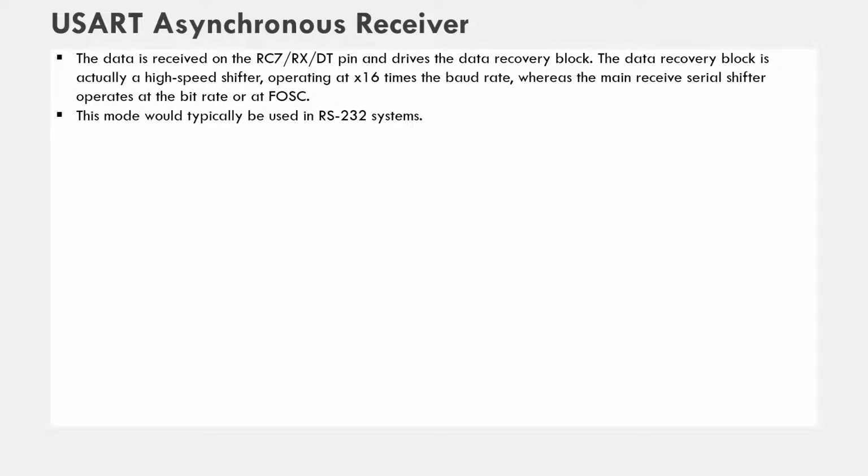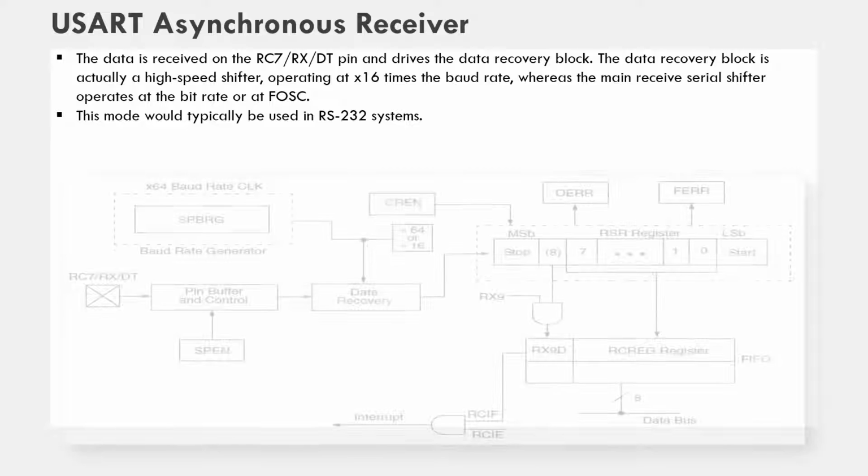Next is the USART asynchronous receiver. So data is received on the RC7 pin, that is the RX pin. These two pins are multiplexed with the port C and drive the data recovery block. So the data recovery block is actually a high speed shifter operating at 16 times the baud rate, whereas the main receive serial shifter operates at the bit rate or at the F oscillator, and this mode would typically be used in the RS232 system.